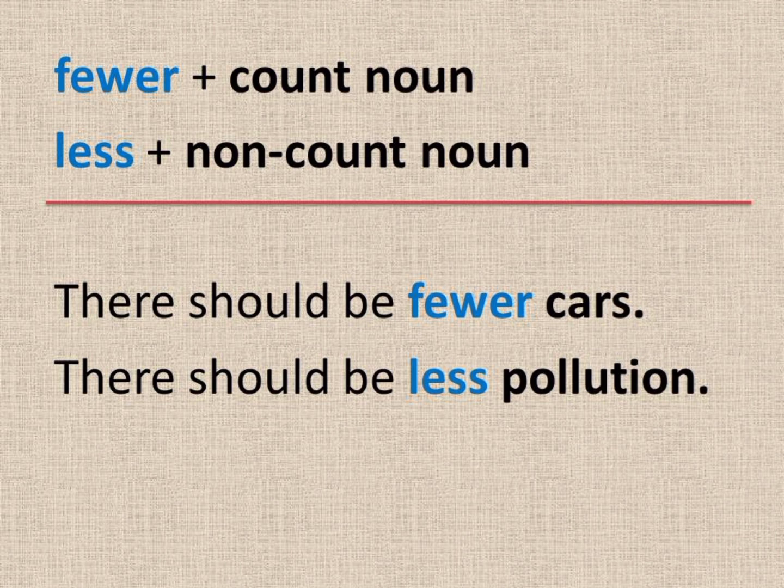Fewer is used with a count noun and it is plural. Less is used with a non-count noun and it is singular. Fewer and less have the same meaning, but are used differently with a count noun or non-count noun. For example, there should be fewer cars.